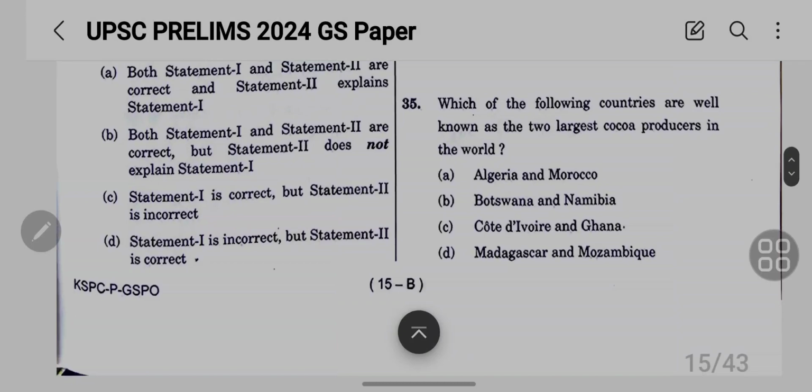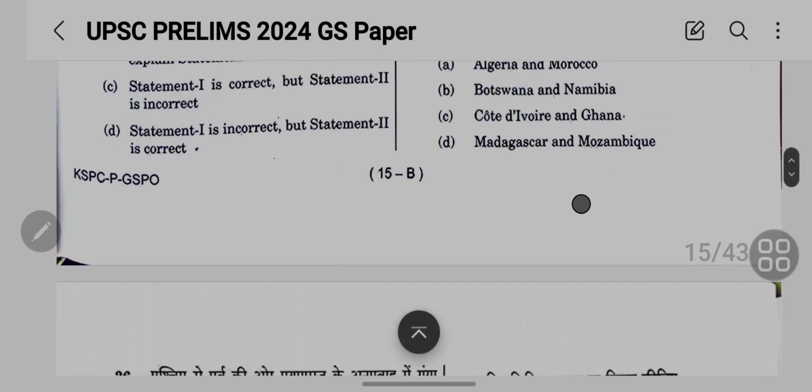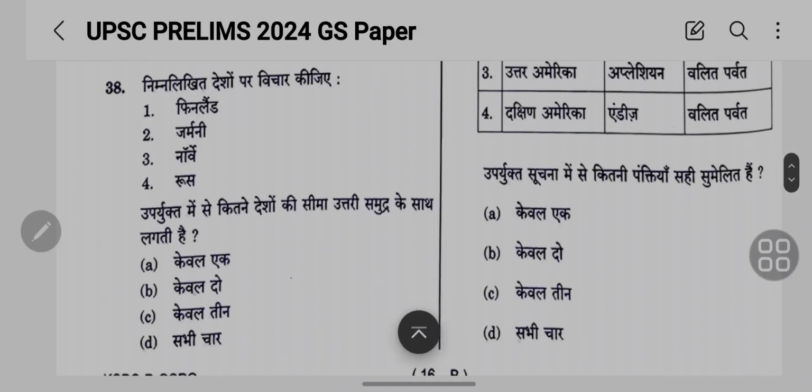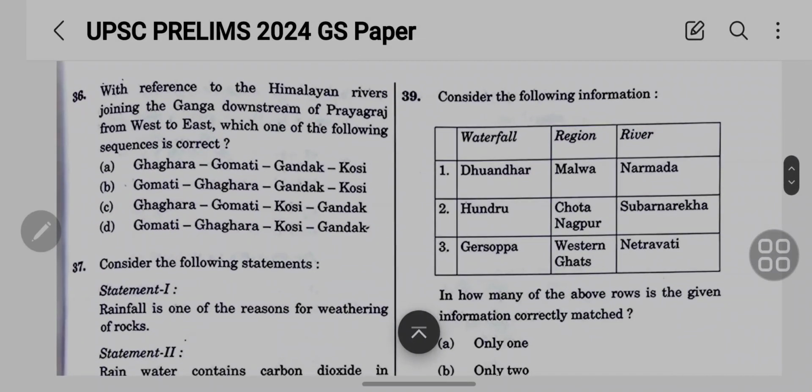Come to the next question, the 35th. Which of the following countries are well known as the two largest cocoa producers in the world? A is Algeria and Morocco. B is Botswana and Namibia. C is Cote d'Ivoire and Ghana. And D is Madagascar and Mozambique, etc.